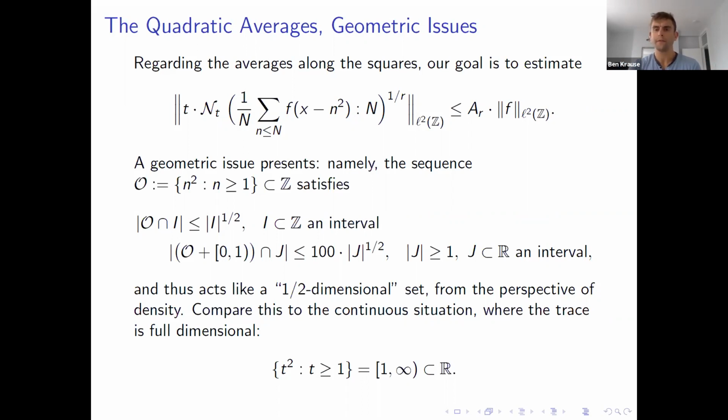So from the perspective of dimensionality, the squares sort of act like a lower dimensional set. Right? So in the Euclidean situation, if we consider the trace t squared, as t increases, we get the whole half real line. Whereas if we consider the trace or the orbit of the squares, some set with a unit interval, we get a much smaller set. So the analogy between the squares in the discrete setting and the squares in the Euclidean setting completely breaks.